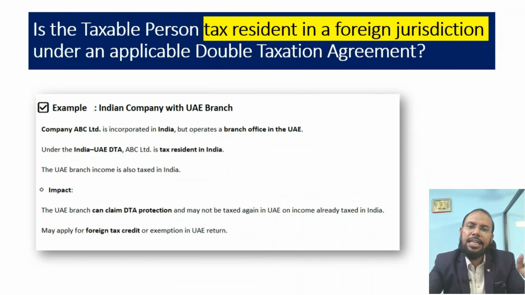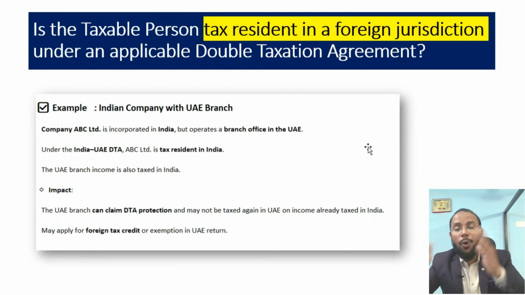For further understanding regarding taxpayer information, on the first page we need to understand, this is very relevant: is the taxable person tax resident in a foreign jurisdiction under an applicable double taxation agreement? This is a very new term. Double taxation agreement means, if you are resident in more than one country, other than UAE or your home country, and a double taxation agreement is signed, then you follow this.